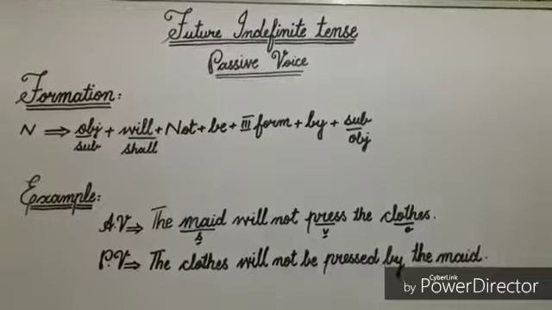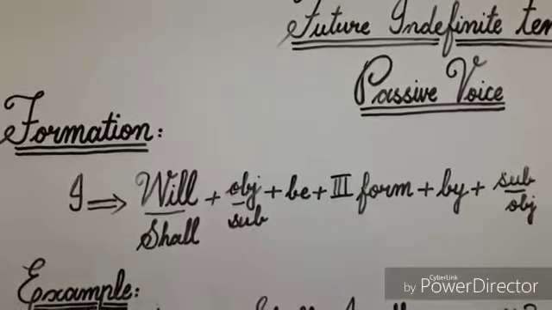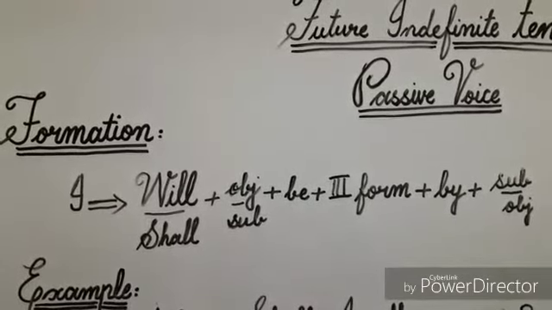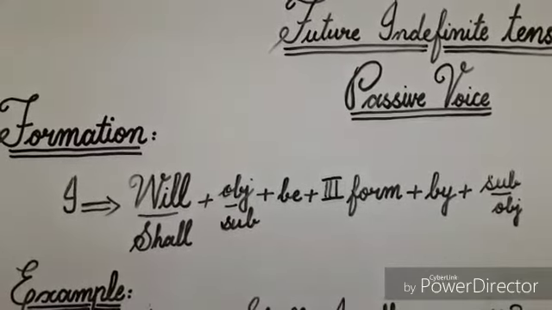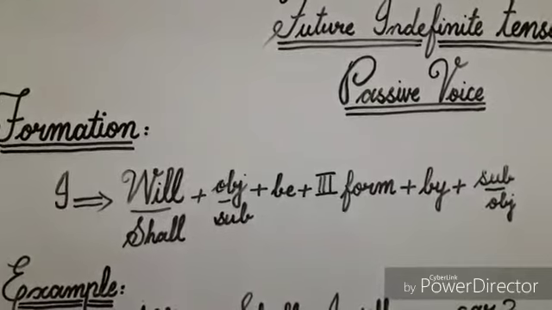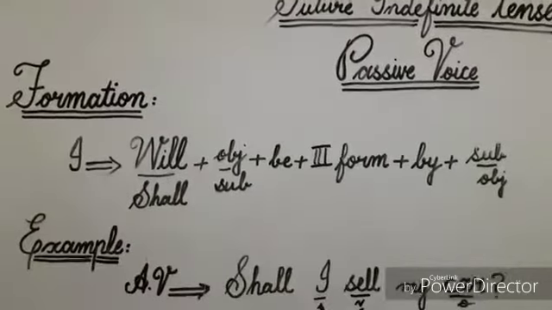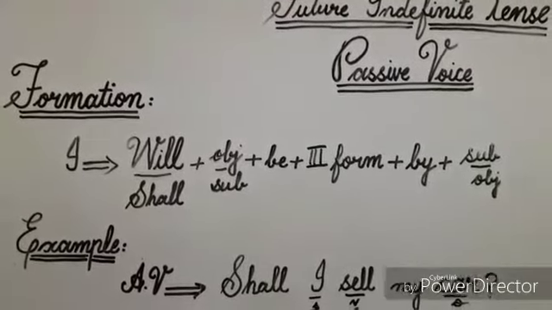Now you can see that by using this formation, we have changed our active voice sentence into passive voice. For interrogative sentences, the formation is: helping verb will or shall, object in subjective condition, be, third form of verb, preposition by, and subject in objective condition. Now I'll explain this formation by example.